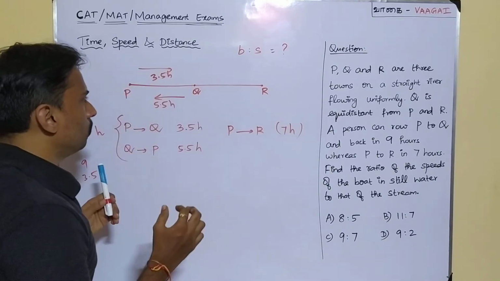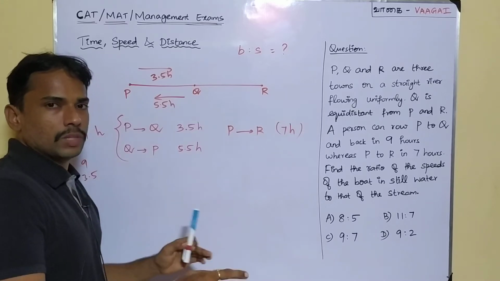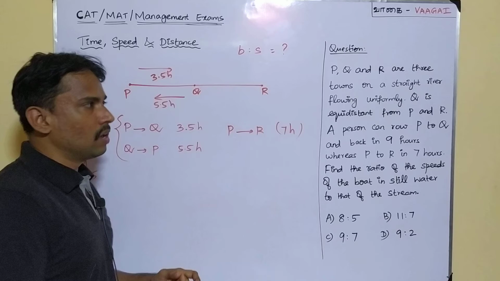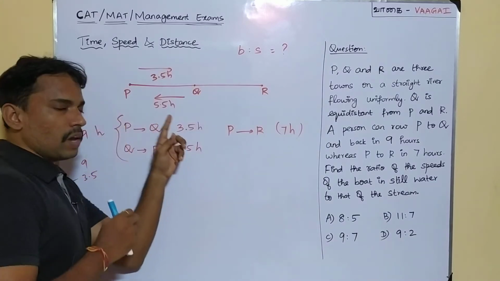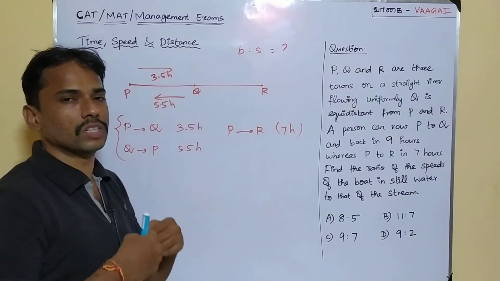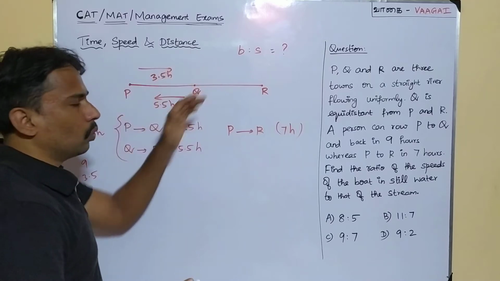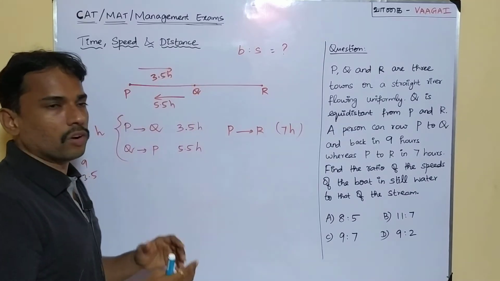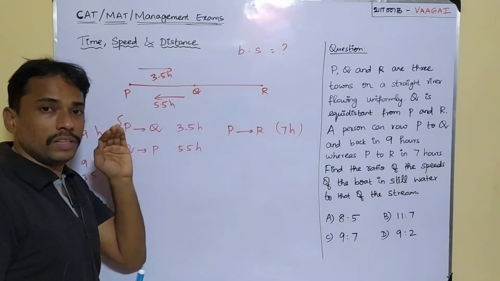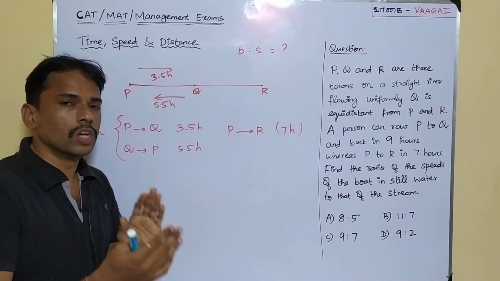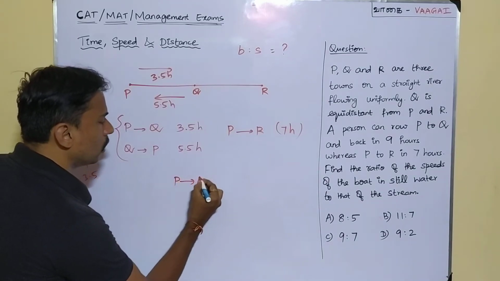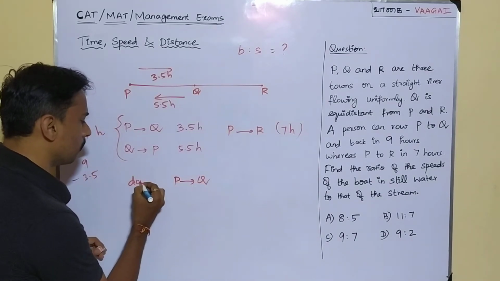Now from this data itself, it is very clearly visible that P to Q, the person is taking just 3.5 hours, whereas Q to P, he is taking 5.5 hours. In this case, it is very clear that P to Q has to be downstream. Is it or not? Why? Because P to Q is taking only a shorter time, 3.5 hours. So P to Q has to be downstream.